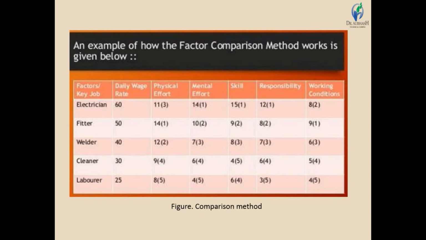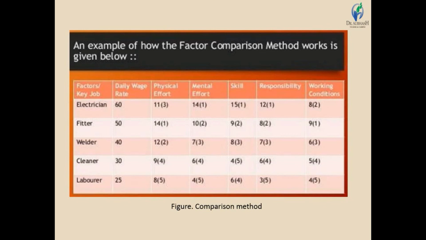Accordingly it will be ranked, because this job will require more efforts than the fitter. Its daily wage rate is 50. Physical efforts 14, mental efforts 10, skill 9, responsibility 8, and working condition 9. Welder, daily wage rate is 40, physical efforts 12, mental efforts 7, skill 8, responsibility 7, and working condition 6. Cleaner, 30 daily wage rate. For physical efforts you get 9, mental efforts 6, skills 4, responsibility 6, and working condition 5.